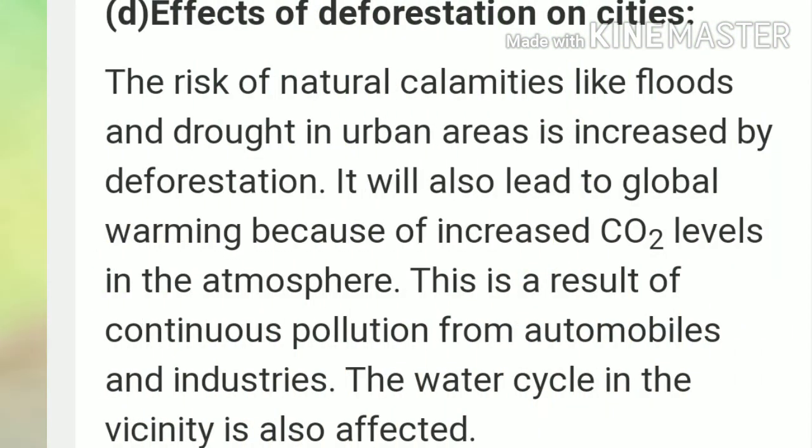Children, now we will study the effects of deforestation on cities. The risk of natural calamities like floods and drought in urban areas is increased by deforestation. It will also lead to global warming because of increased carbon dioxide levels in the atmosphere. This is a result of continuous pollution from automobiles and industries. The water cycle in the vicinity is also affected.